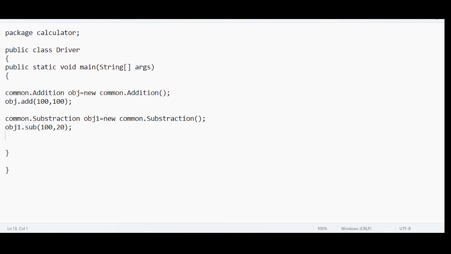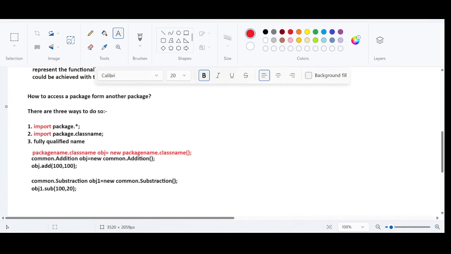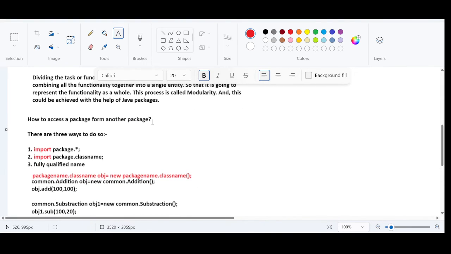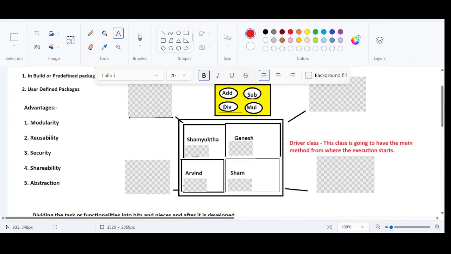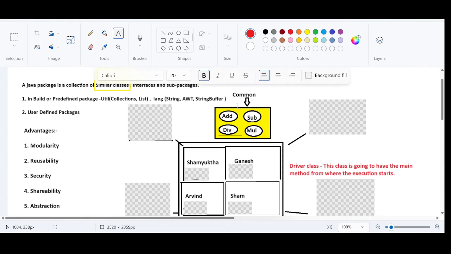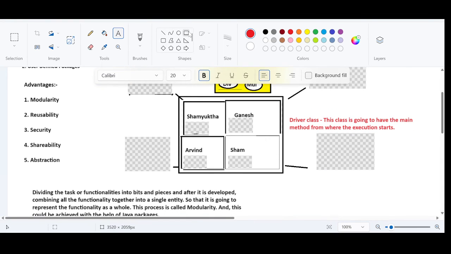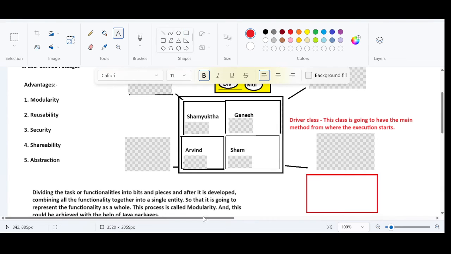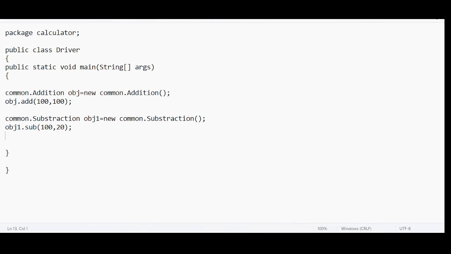So this is how we can categorize accessing a package from another package. Right now I am on the common package, which I have created. I need to access its functionalities while operating from a different package. My package name is, no, calculator package.